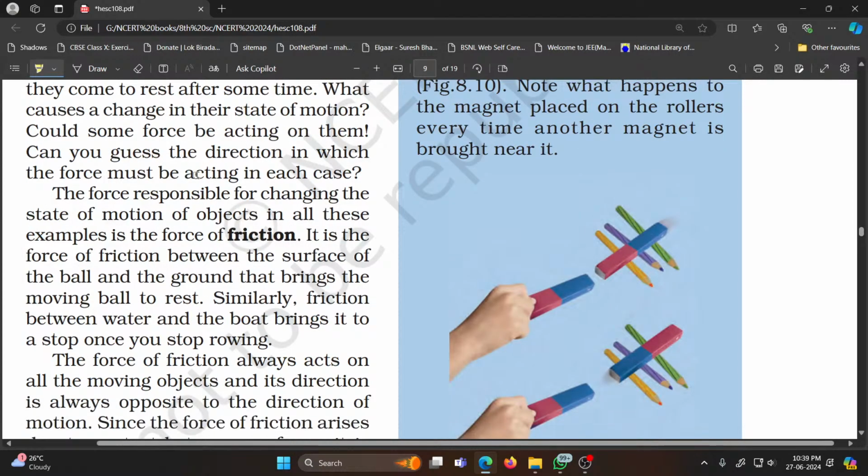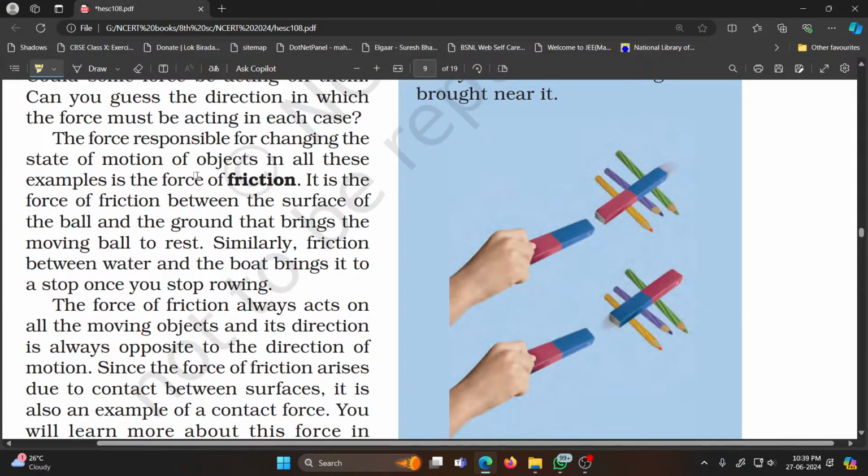The force of friction always acts on all moving objects, and its direction is always opposite to the direction of motion. Since the force of friction arises due to contact between the two surfaces, like the muscular force, it is also a contact force.